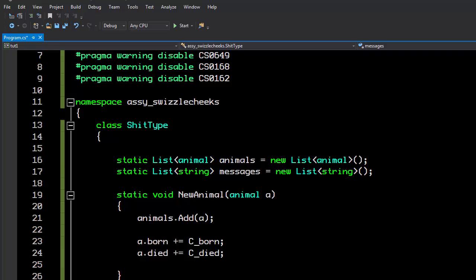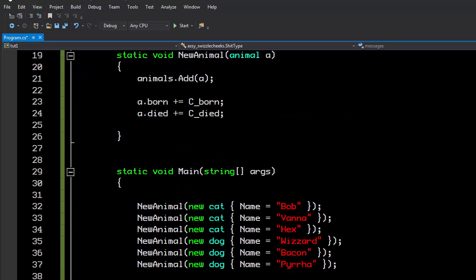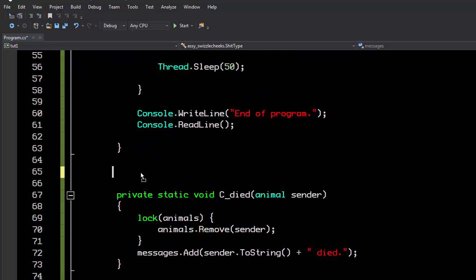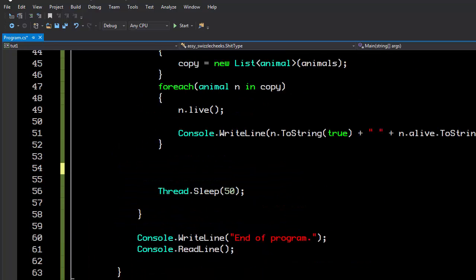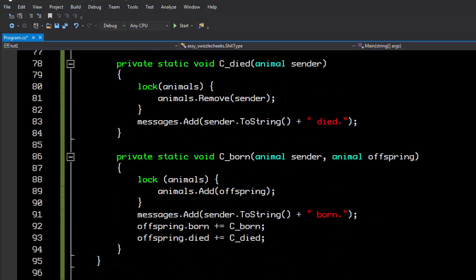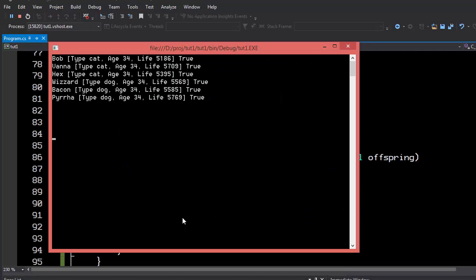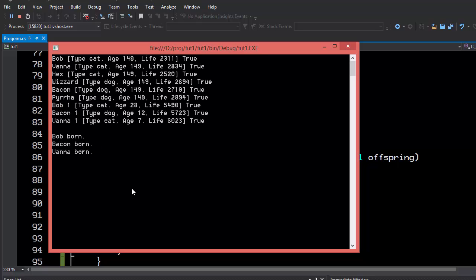Alright, so what I've done here is I've created a queue of messages, and I'm going to create a function here that's going to show the messages to the screen. And I'll go into what this does in a second, but right here I'm just going to call show messages. And the other thing that I've done off screen is that I've actually added messages in our die event. Basically we just add a string to that list of strings and say, hey, this animal died, this animal was born. And now if we run it, what you'll actually see is that as animals die and spawn, we'll get messages that kind of queue down here. And it actually shows the last 10 messages and starts scrolling them.